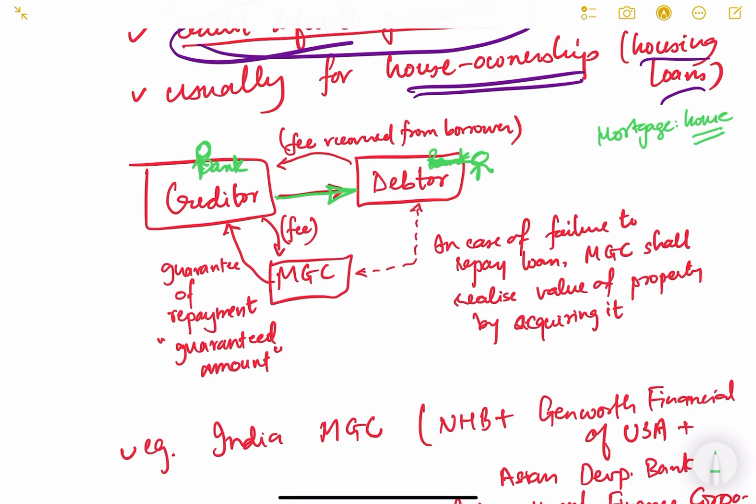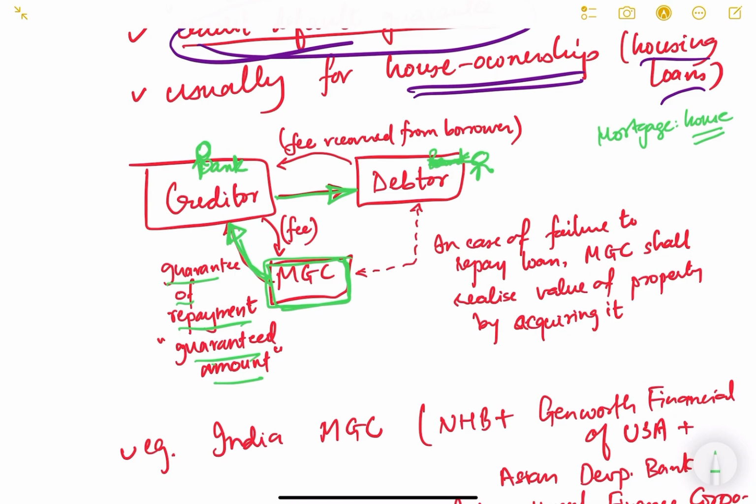Now this bank is not 100% sure whether this person will be able to pay back the loan amount that is given to him. So there is a role of this MGC, the mortgage guarantee company. They will guarantee these banks, this creditor, that the repayment will be done by this person whenever the time comes for the housing loan.